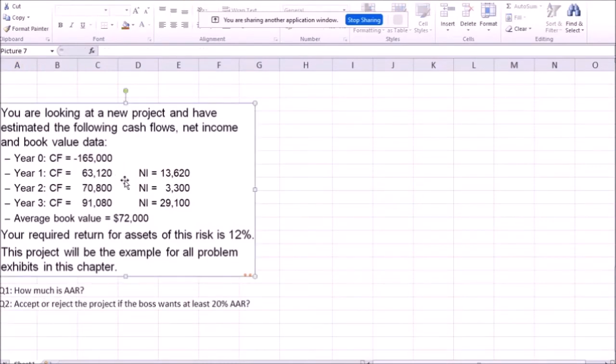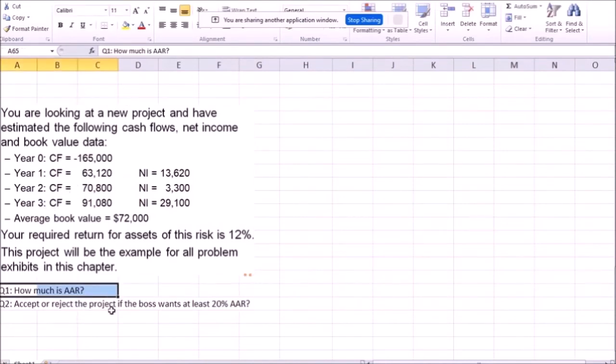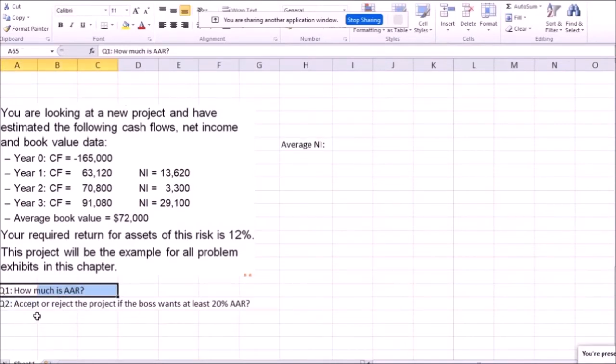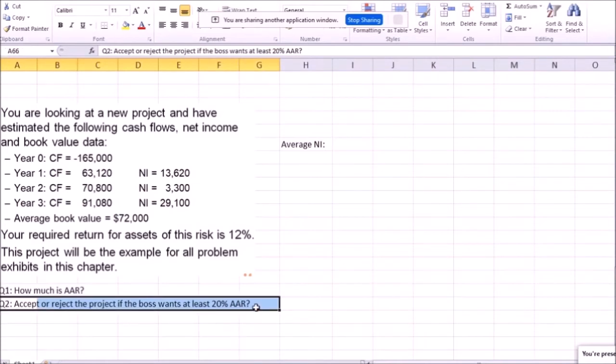So let's say we have this business idea, only expected to last for 3 years. Let's say we want to have a look at the average accounting return. 2 questions. Firstly, calculate the average accounting return. Secondly, decide, do we accept or reject? How do we decide? Well, maybe the boss wants at least 20% average accounting return, otherwise we don't accept. Decision whether to accept or reject based on the average accounting return, again, depends on some preset requirement. In this case, by the boss, by the exam question, whatever. This 20% doesn't actually go into the calculations. So it's more like payback period rather than NPV.